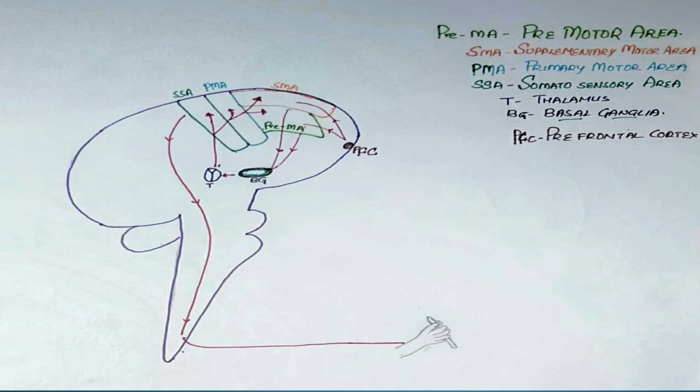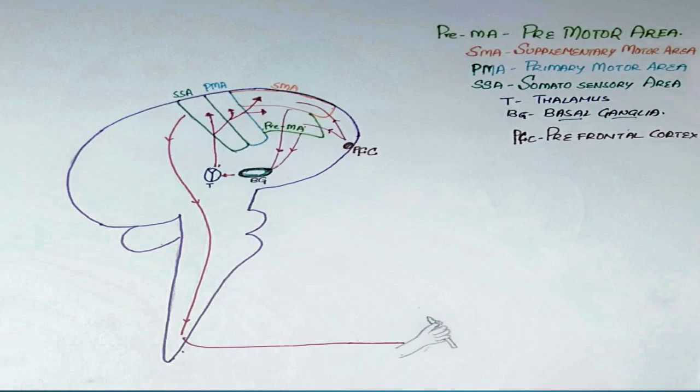All these four are shown in the figure with green, orange, blue colors, and the prefrontal cortex is shown with brown color. First idea of movement comes from prefrontal cortex shown in brown color.